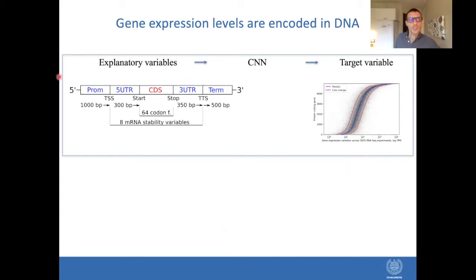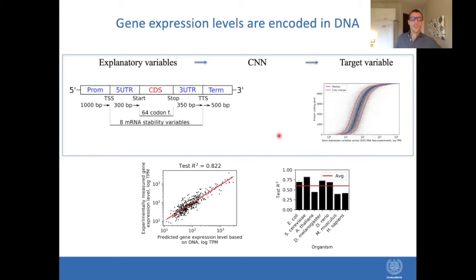So from this gene regulatory structure, as we termed it, we used over 2,000 base pairs of DNA sequence, 64 codon frequencies, and additional mRNA stability variables as input data into the convolutional neural networks. And the target variable were these median gene expression levels, which I described before.